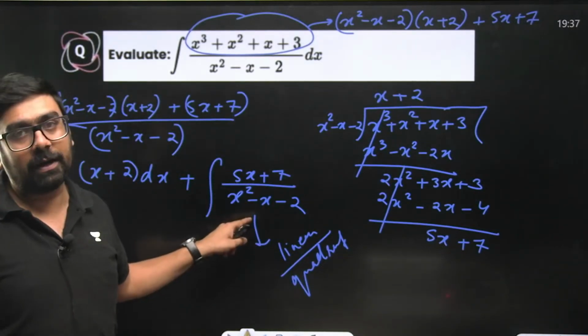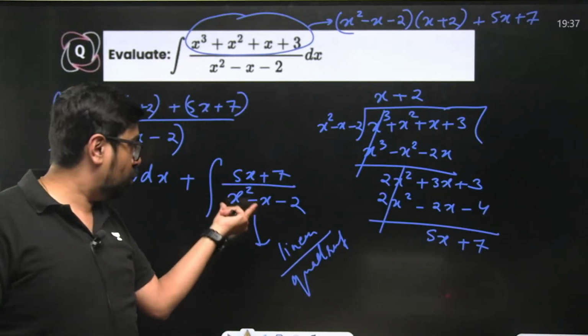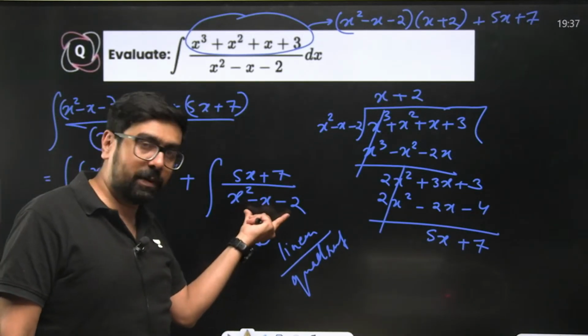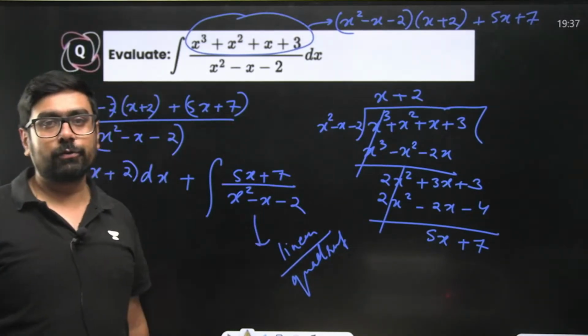This is linear by quadratic. We have learned. In linear, you'll have to represent in the form lambda into 2x minus 1, lambda into derivative of denominator plus mu. Find lambda and mu and write, and then continue solving. Okay.